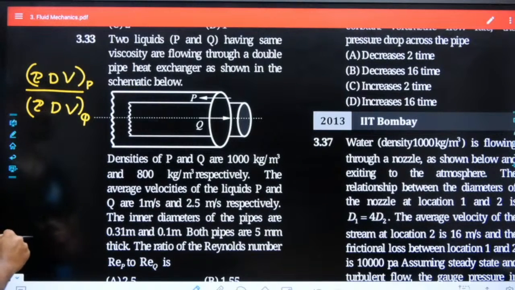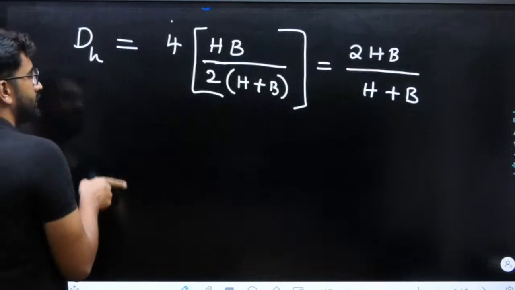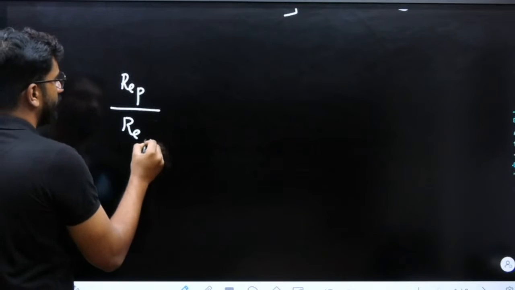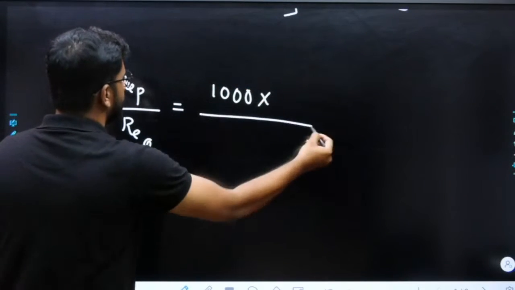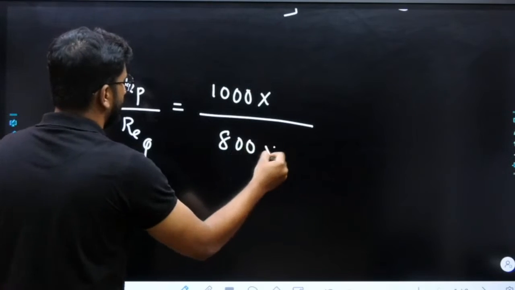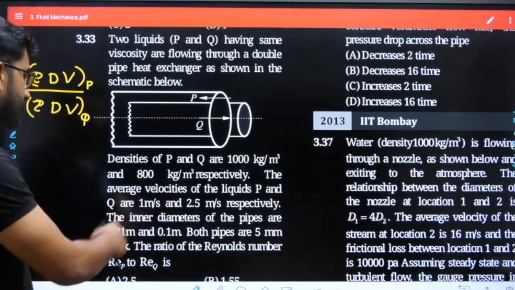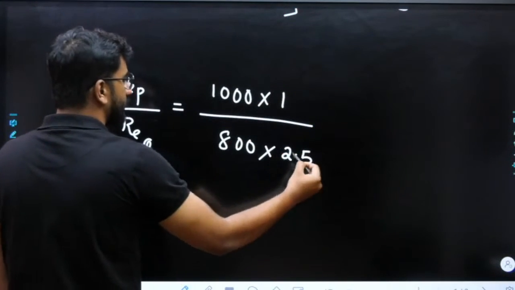So what is the density of P? P is 1000, and the density of Q is 800. So I can write the Reynolds number of P divided by the Reynolds number of Q. Density of P is 1000, this is 800. Now what about velocity? Velocity is 1 and 2.5. So here it is 1, here it is 2.5.